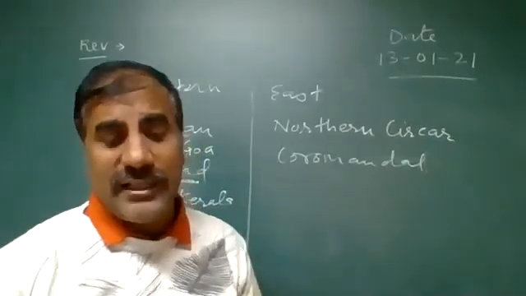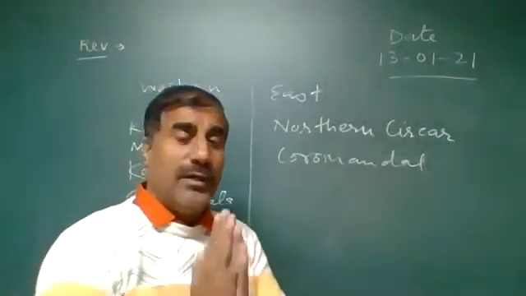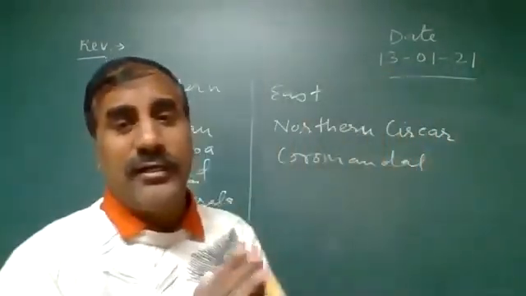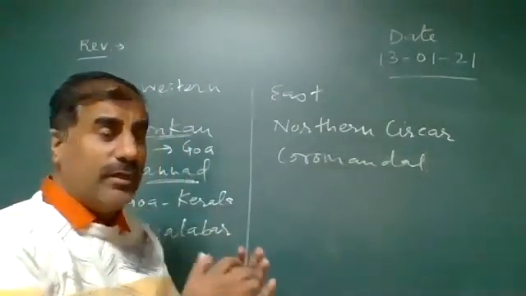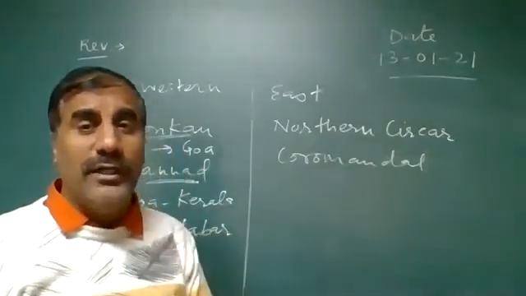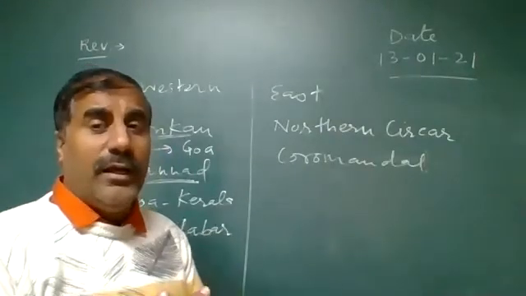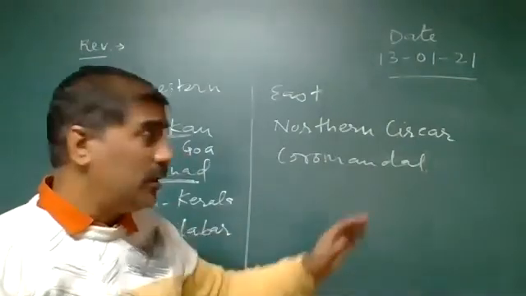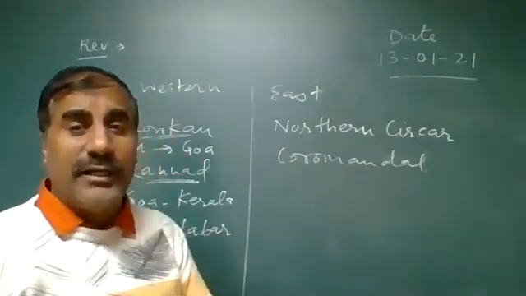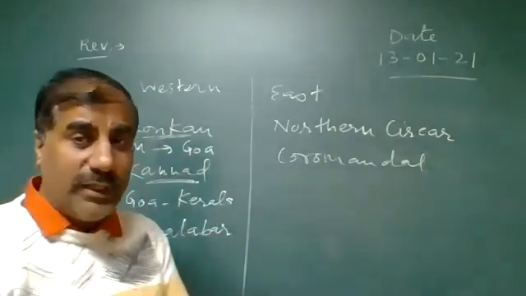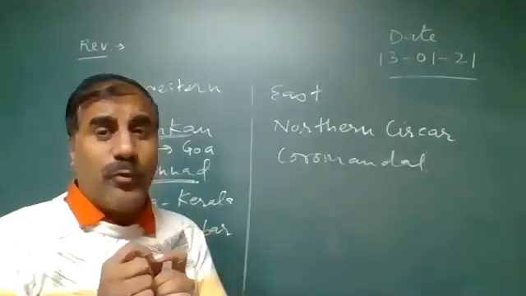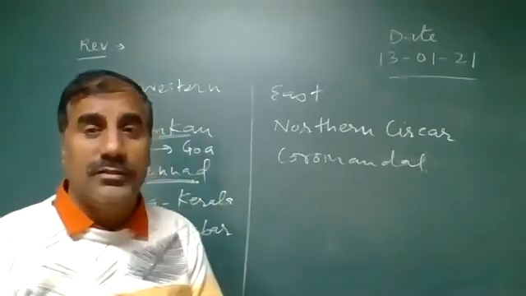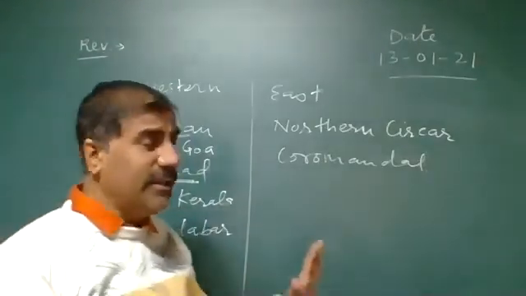These are the classifications of the coastal plains. And the last physical division of India, you know very well, is the islands. There are two island groups located in our country. One island group is located in the Bay of Bengal, that is Andaman and Nicobar. Andaman and Nicobar is divided into two different island groups: Northern Andaman and Southern Andaman, and the capital of the Andaman is Port Blair. The southernmost point of India is Indira Point, which is located below the Southern Andaman group.